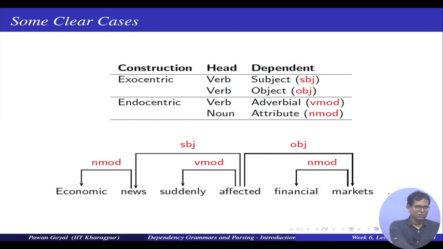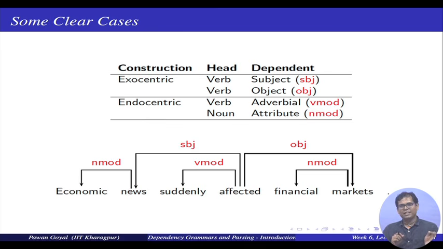This is not the case for exocentric constructions like verb and subject. So, if I take affected and used, affected cannot fulfill the whole grammatical function for used and affected. I need to have the word used there. So, this is called exocentric. Endocentric, one word can fulfill the whole function; exocentric, a single word cannot.